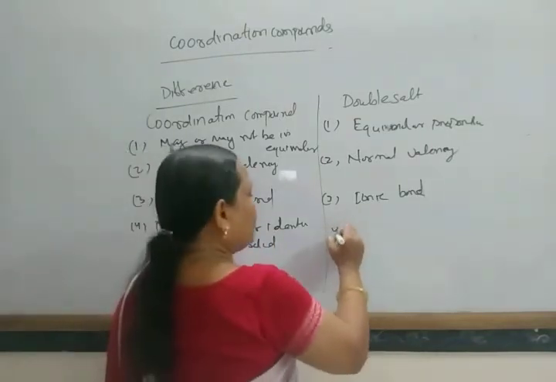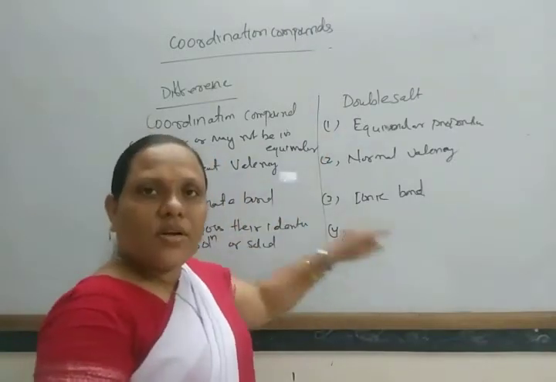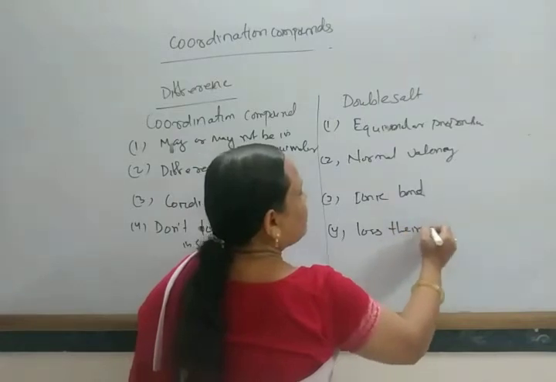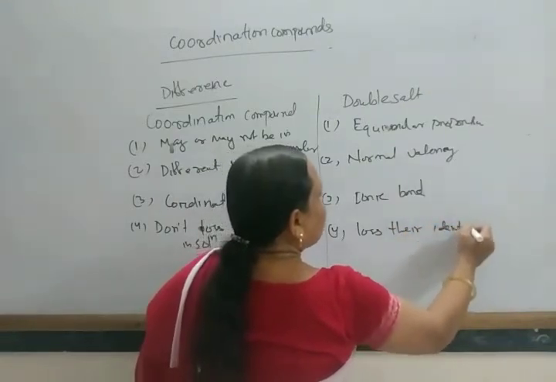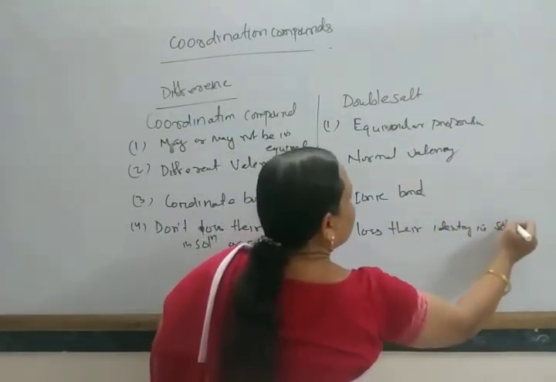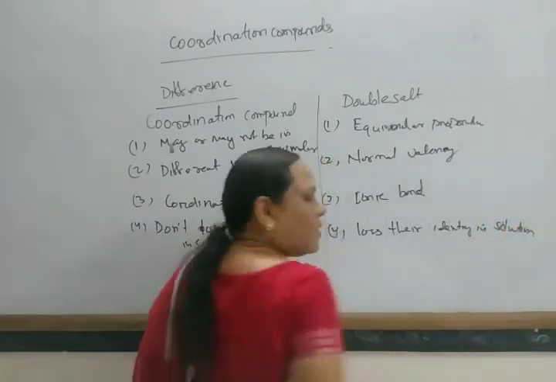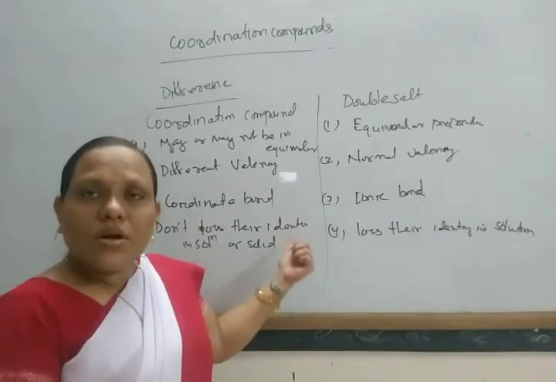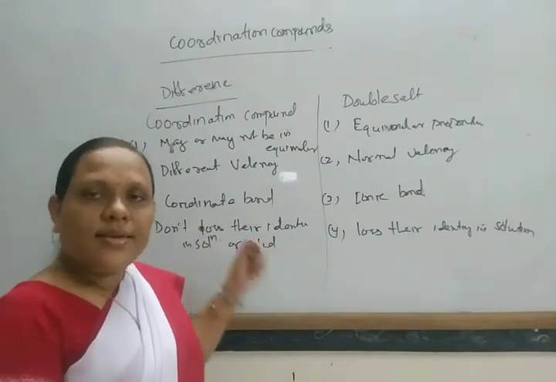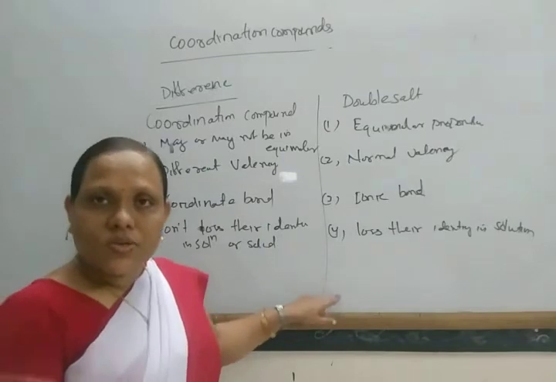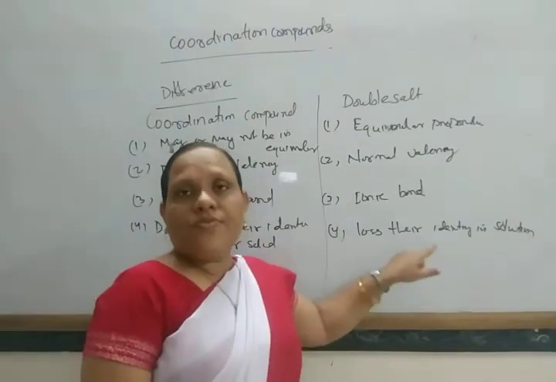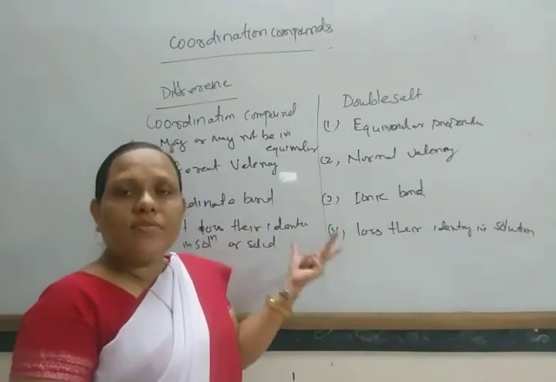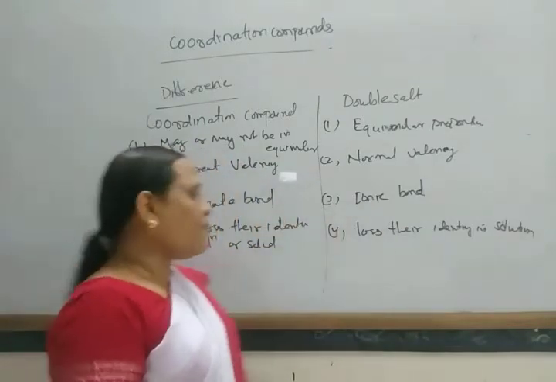But double salt compounds lose their identity in solution state. In coordination compounds, they retain their identity in solid state as well as in solution state. But in double salts, they lose their identity. That means their structure and their behavior are different in solution form.